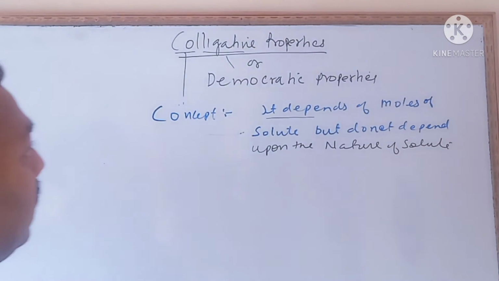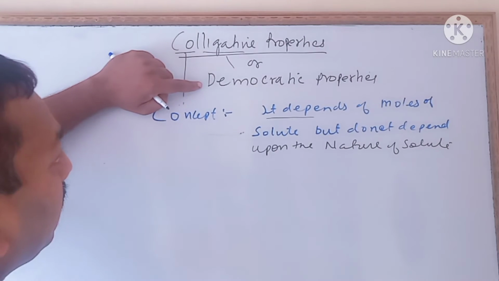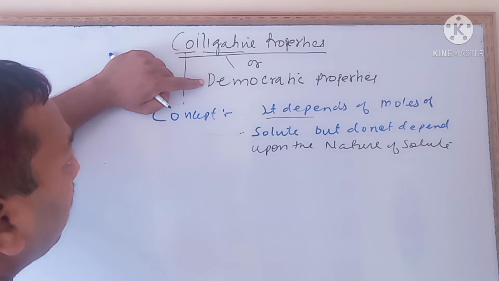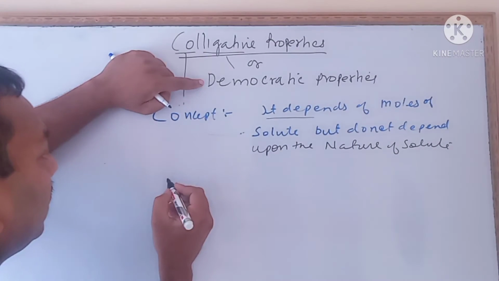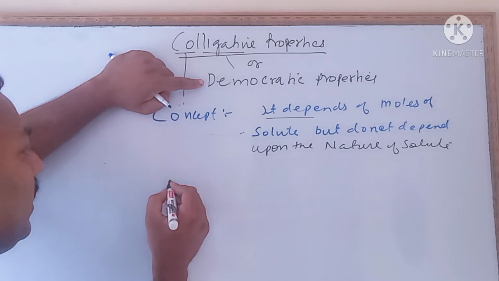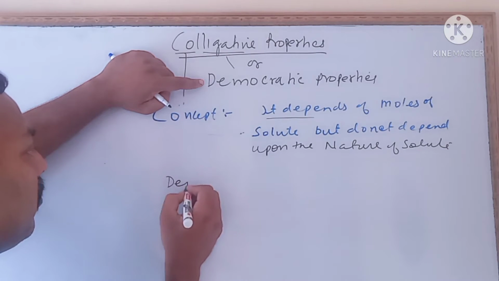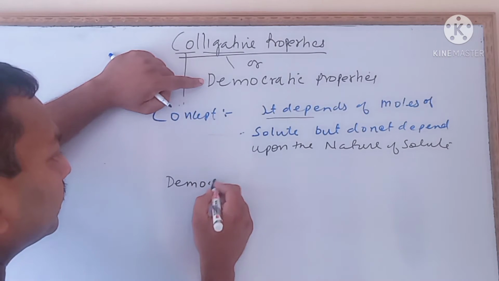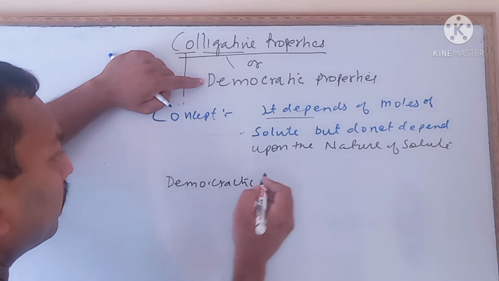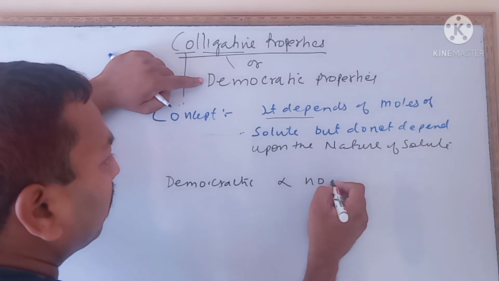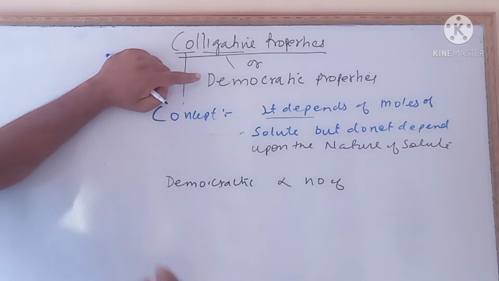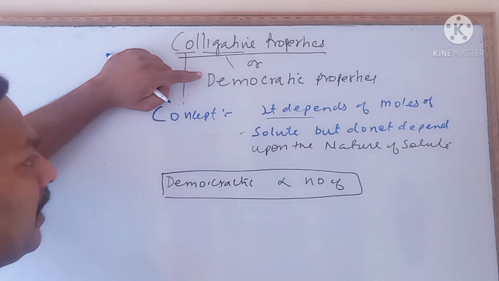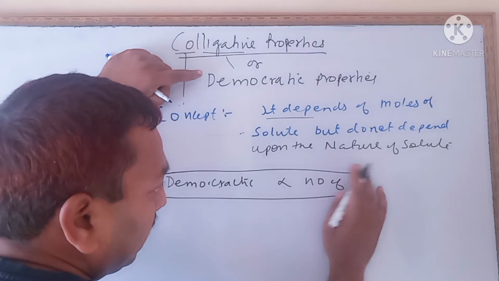Simple. Now, it is also known as democratic property. Democratic property means directly proportional to the number of persons. In civil life, the number of persons is directly proportional to the democracy.